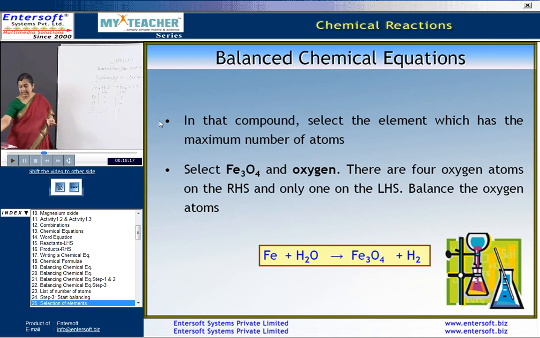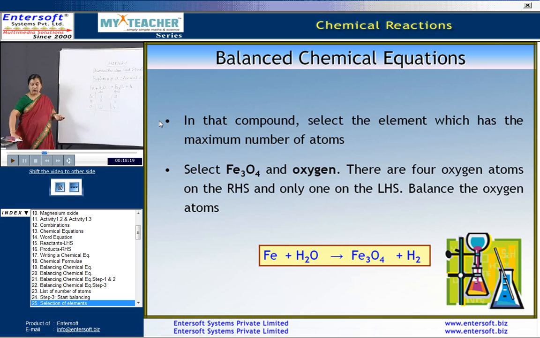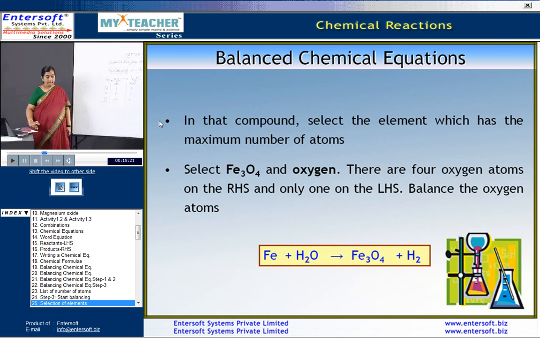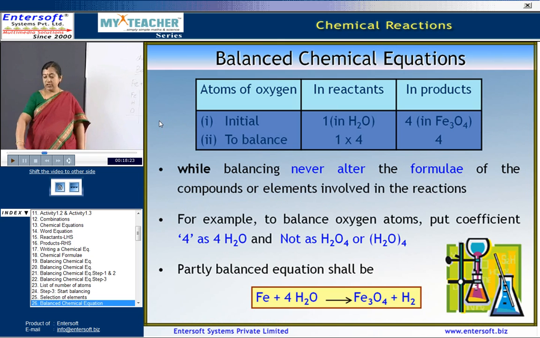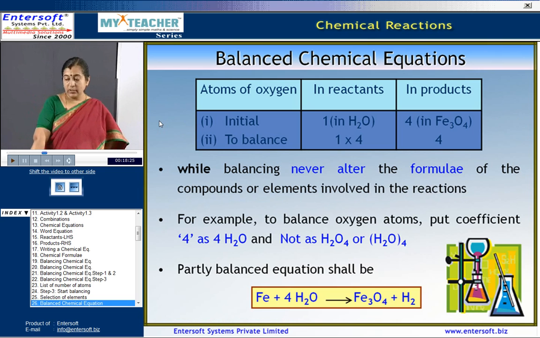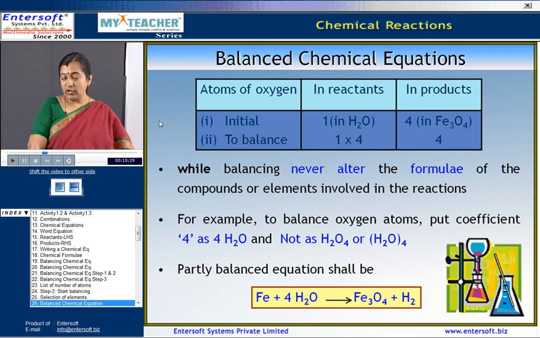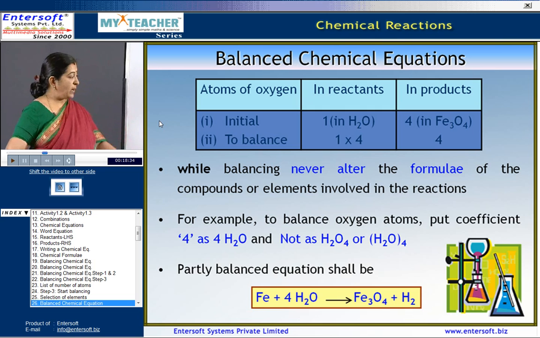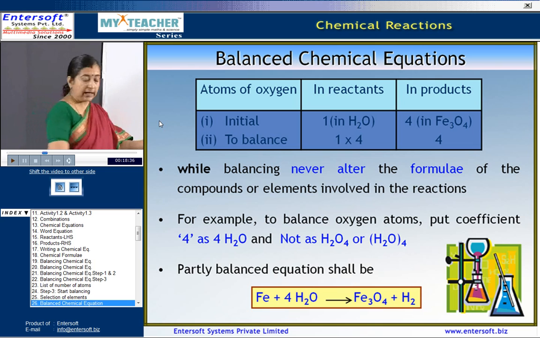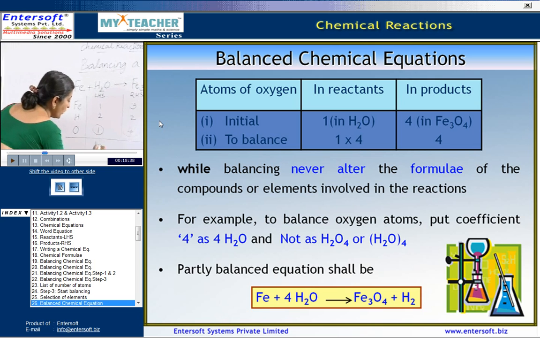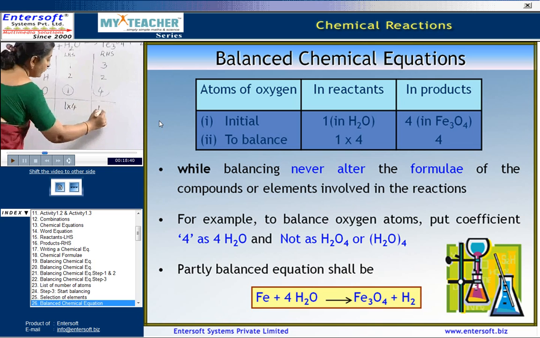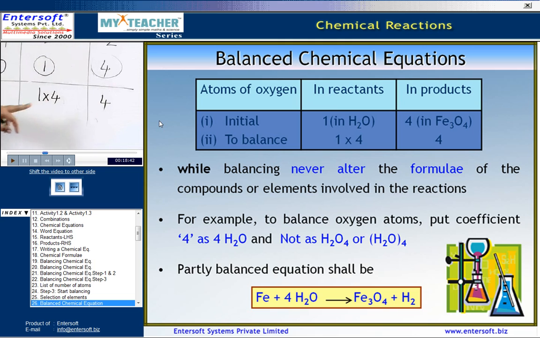Now, balance the oxygen atoms. How do we balance this? You can see in the slide, initially you have 1 in H2O and in the products you have 4 in Fe3O4. In order to balance this, you have to multiply this by 4. So, 1 into 4 and 4. So, here there is a balance.